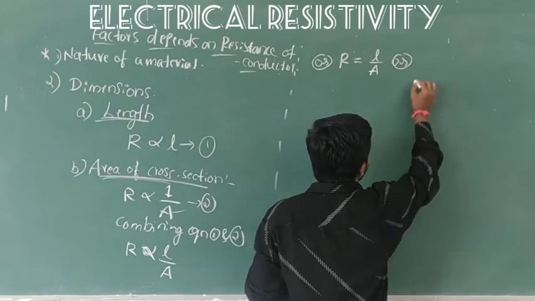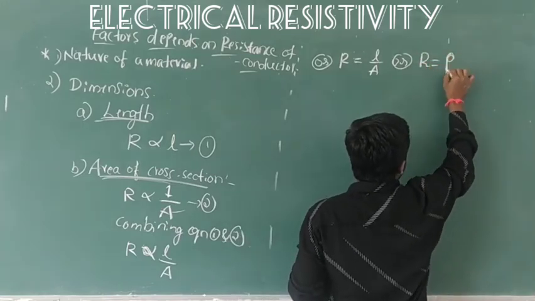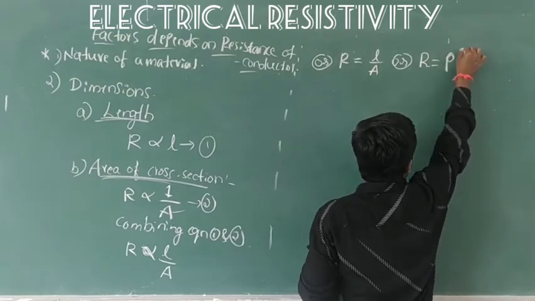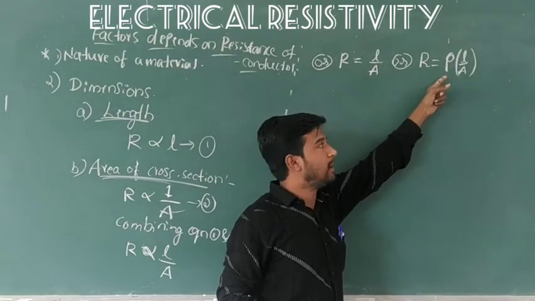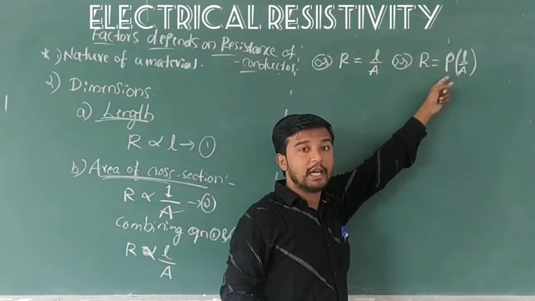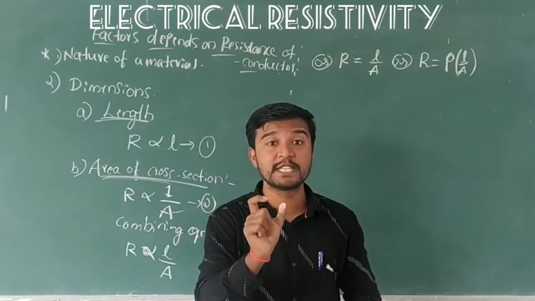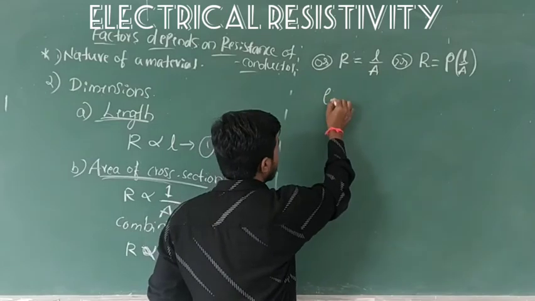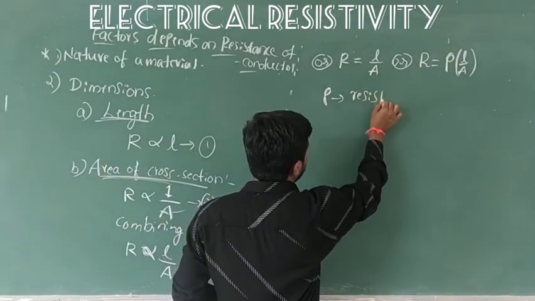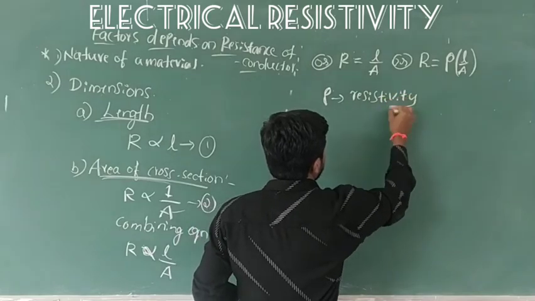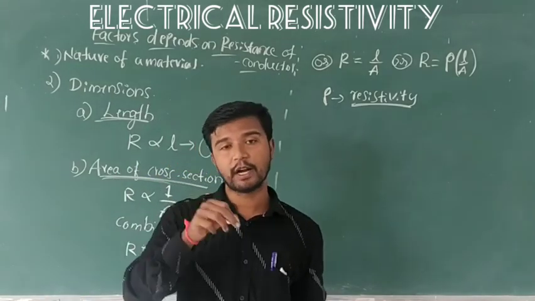We will write it as R equal to resistivity rho into L by A. Here, the constant is the proportionality constant, that is the resistivity of a conductor, means specific resistance. Here, rho is the resistivity of a conductor or specific resistance of a conductor.